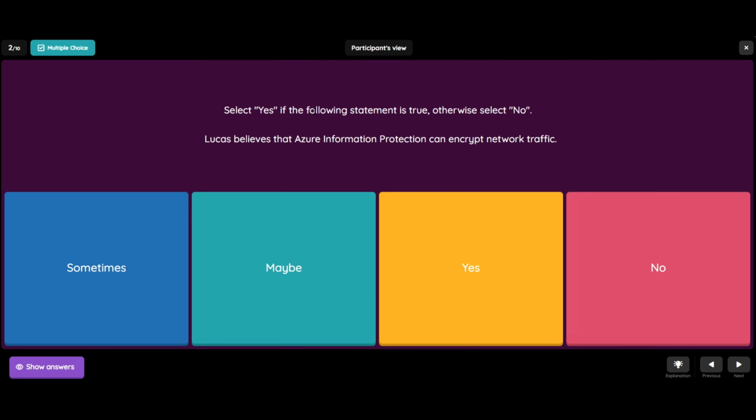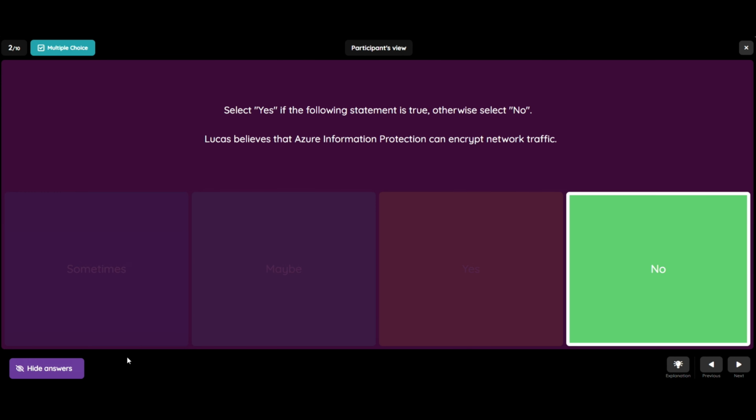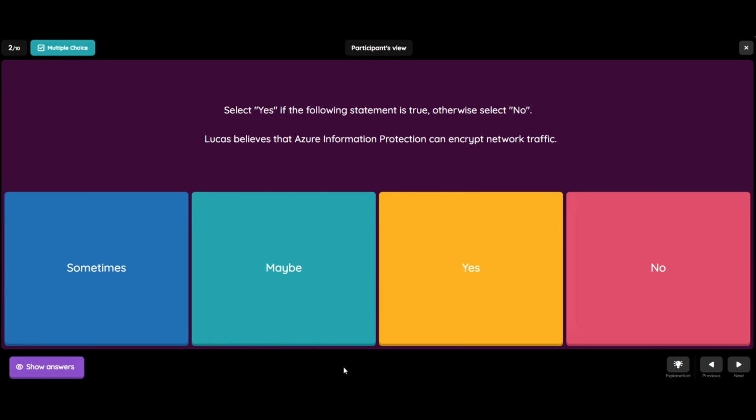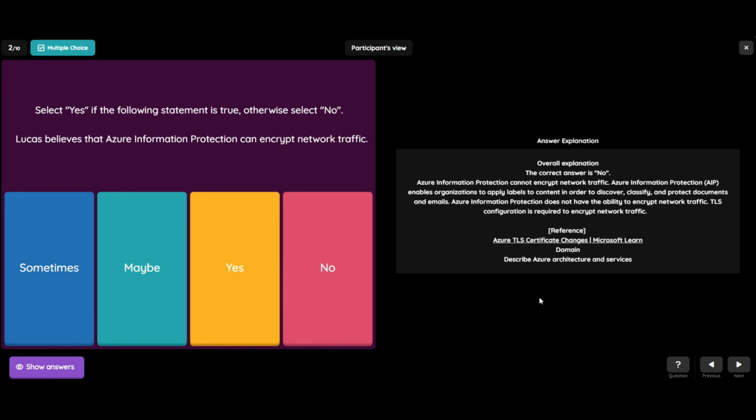Question number 2: select yes if the following statement is true, otherwise select no. The statement is: Lucas believes that Azure Information Protection can encrypt network traffic. The options are sometimes, maybe, yes, and no. And the correct answer is no. So let's see the explanation.